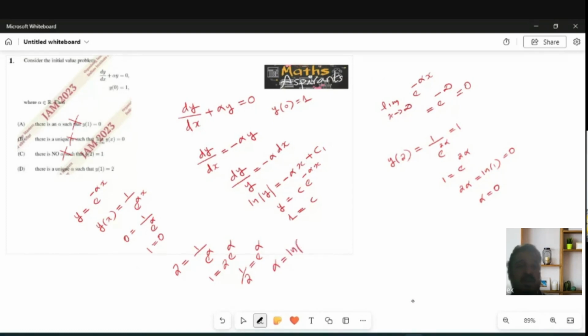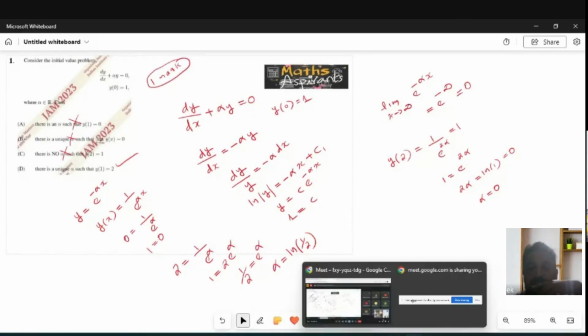Yes, that is the value. There is a unique value. There is a unique alpha such that y of 1 is equal to 2. So option D is the correct answer. I think you understood this. It's a 1 mark question from JAM 2023. Is it clear? Yes, sir.